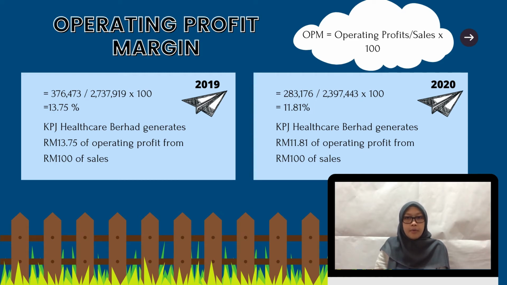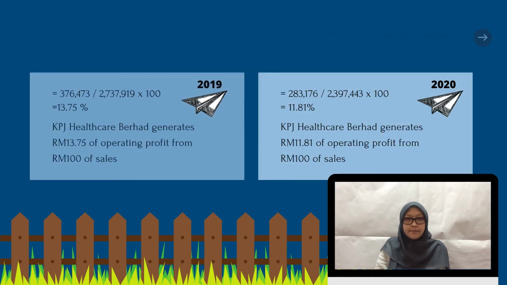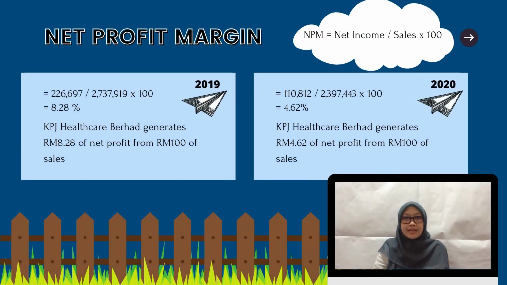of sales. Meanwhile, in 2020, KPJ Healthcare Berhad's operating profit ratio is 11.81%. This shows that KPJ Healthcare Berhad is only able to generate 11 ringgit and 81 cent of operating profit from 100 ringgit of sales. By referring to the discrepancy, we can see that KPJ Healthcare Berhad's operating profit margin is better in 2019. The third ratio is net profit ratio.